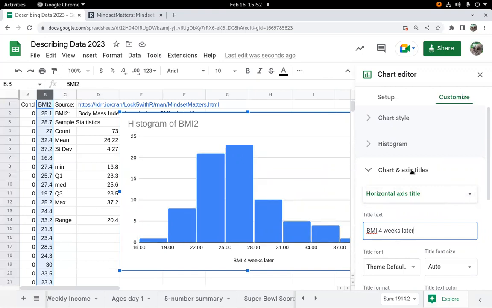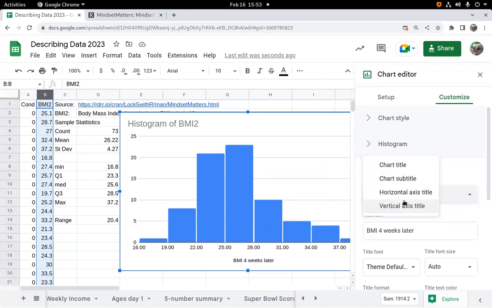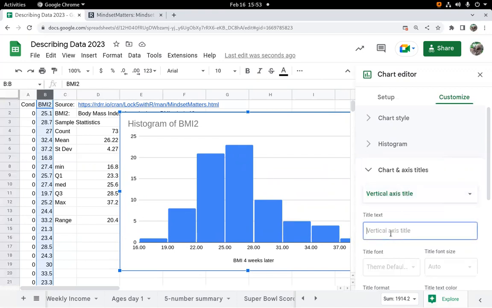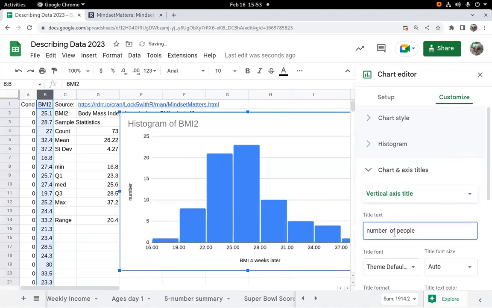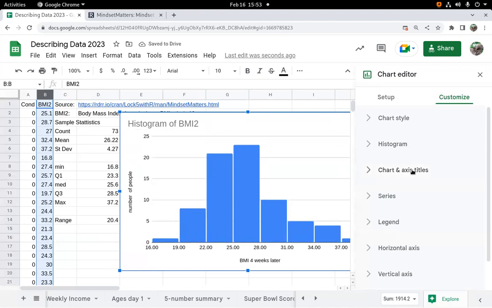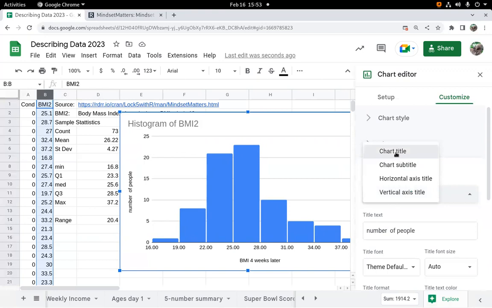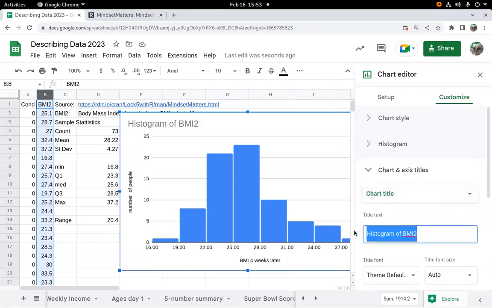And frequency of what? Frequency is a count. What am I counting? I am counting people. So I'm going to call that number of people. And then histogram of BMI is kind of a lame title for the whole thing. Let's pick a better title. All right. Naming things is hard. It's not always easy. What am I going to call this? Body mass index of hotel workers.